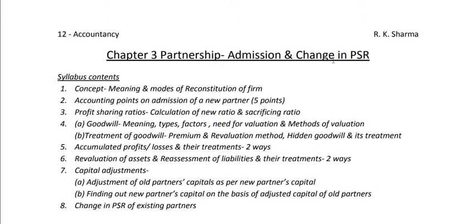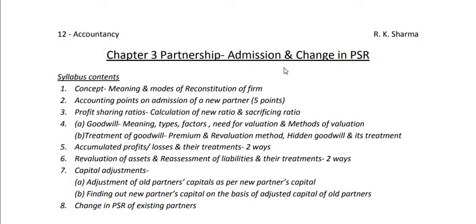But in change in PSR, that means change in profit sharing ratio, the number of partners does not change, the number remains same, only their profit sharing ratio changes. On account of that, some partner's share decreases while some other partner's share increases. So this will be the topic in the last, that means we shall discuss this topic at last. But mainly this chapter has admission of partner.